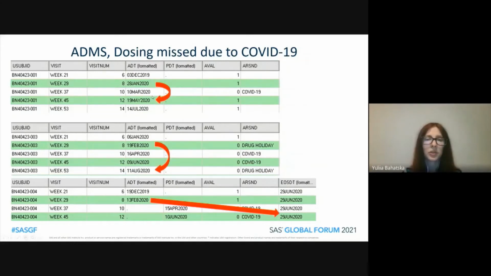For the first subject, we want to calculate the difference between 19th of May and the 28th of January, so between the date when the dosing was resumed and the date of the last dose before the missed dose due to COVID-19. For the second subject, we want to calculate the difference between the 11th of August and 19th of February. So this dose was the dose missed due to other reason, and this dose was the last dose that was supposed to happen before the dosing was missed due to COVID-19. The third subject never resumed treatment, so we want to calculate the difference between the end of study date and the date of the last dose before the dosing was missed due to COVID-19.